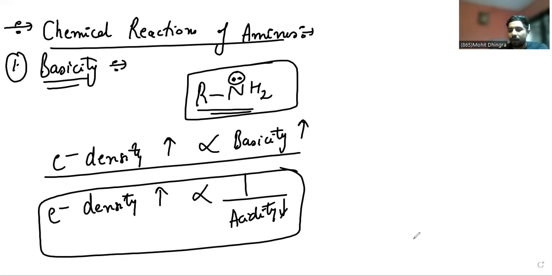This is based on the concept that bases are those which accept H positive ions. The lone pair or the electron density helps the base accept that proton, while acids are those which leave their H positive easily. If electron density is higher, the H positive will not be released easily. So that is the concept of acidity and basicity.